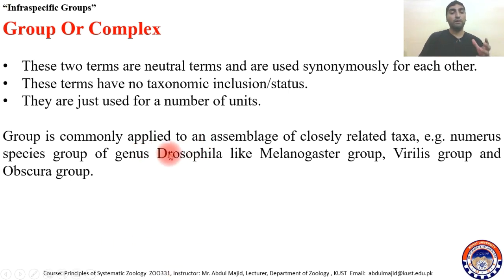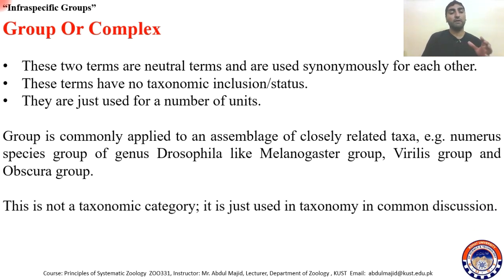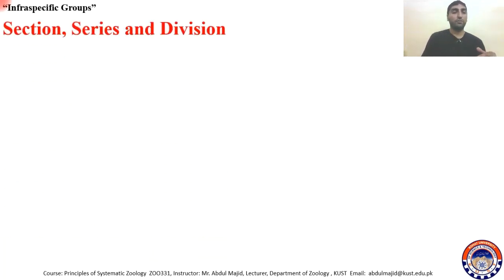Drosophila has different groups. The genus Drosophila, for example, has the Melanogaster group, Virilis group, and Obscura group. But these have no status. They are not present in the taxonomic hierarchy. We do not use them. It is just used in common discussion, like we say Obscura group or Melanogaster group, etc.